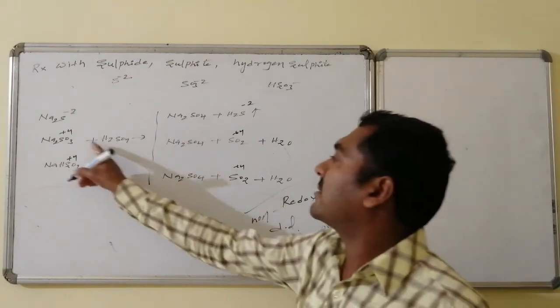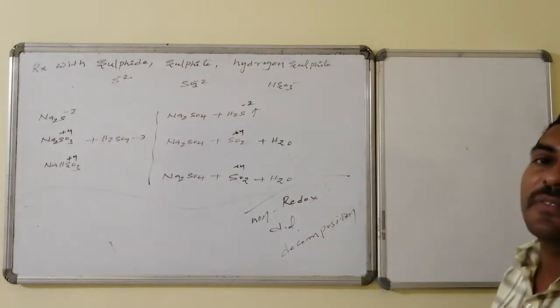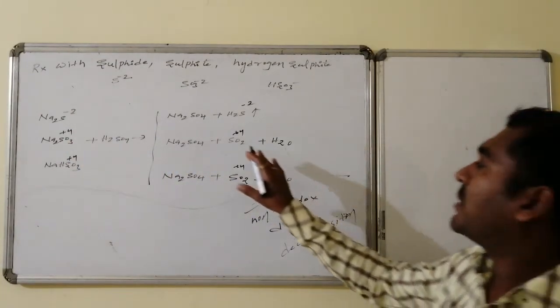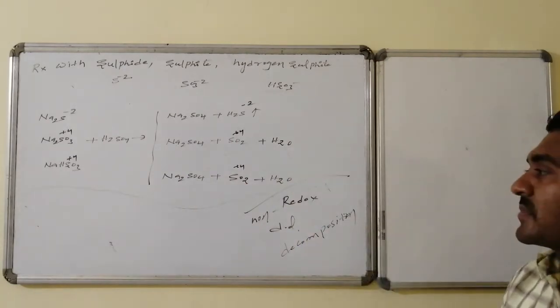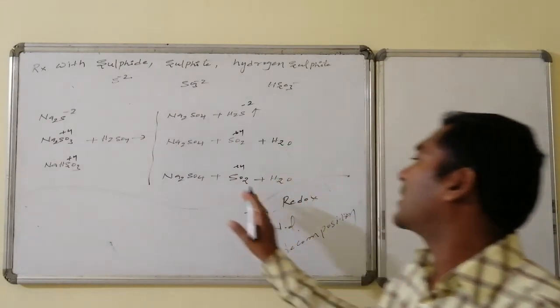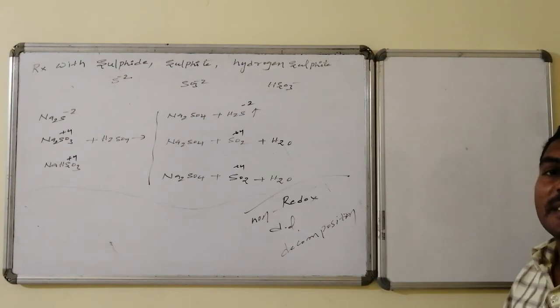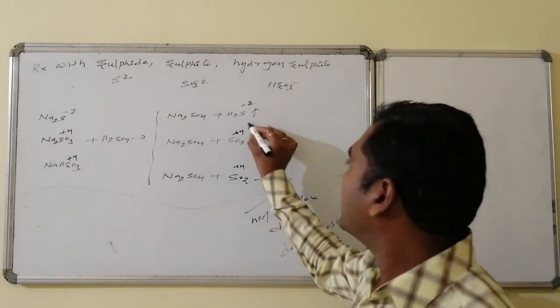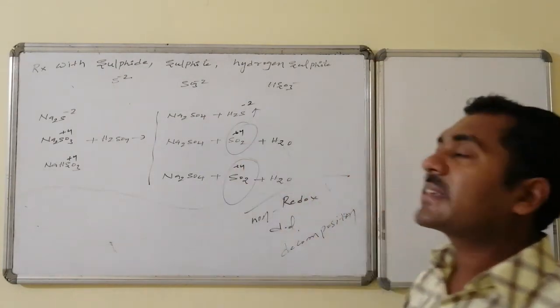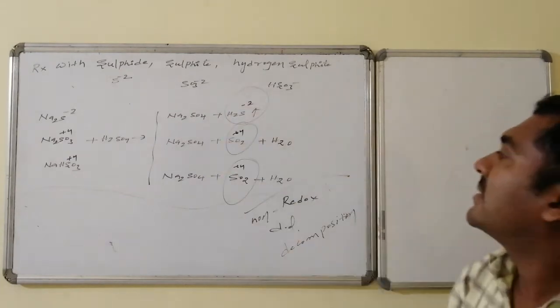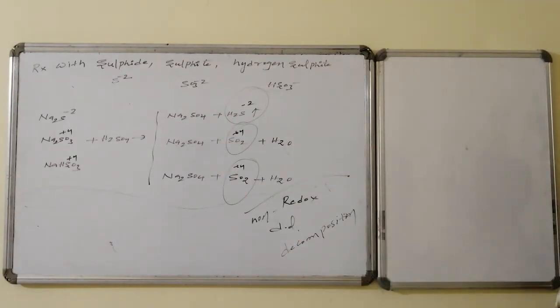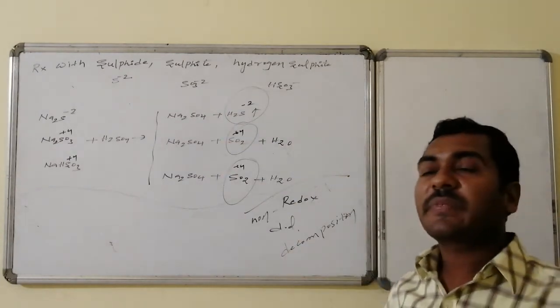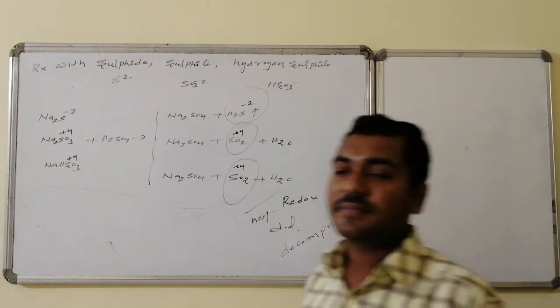Here, what we are expecting is sulfurous acid, which will be converted in the form of sulfur dioxide followed by water, because these are gases. These gases increase entropy and act as the driving force for the forwardness of the reaction.